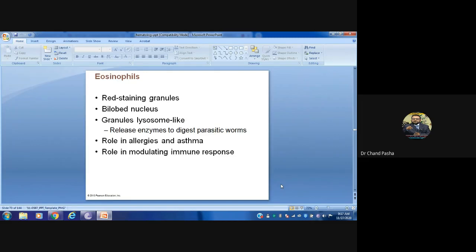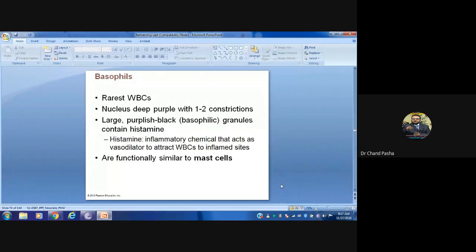And the granules here are nothing but lysosomes. Lysosomes release enzymes to digest. They have a role against parasitic worms, in allergy and asthma, and in modulating the immune response. So whenever there is allergy, these eosinophils release lysosomes, as well as mast cells, and the mast cells release histamine, which will cause a localized response, some redness or itching or something like that.